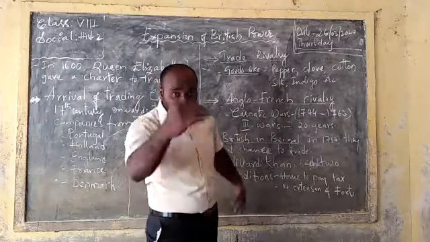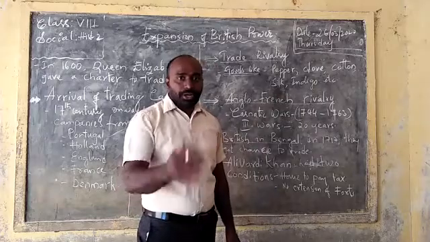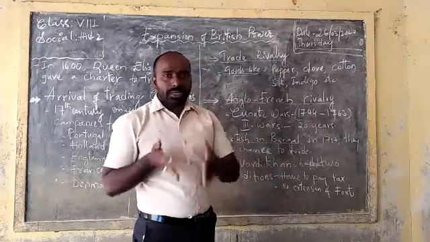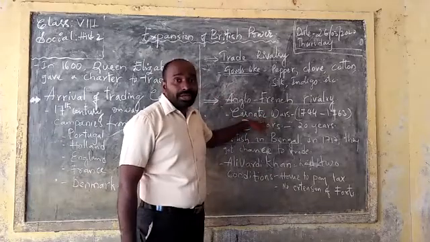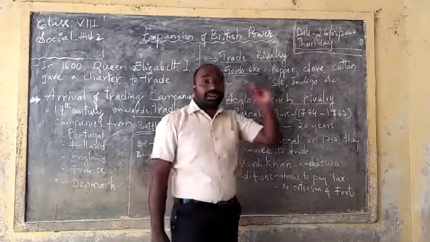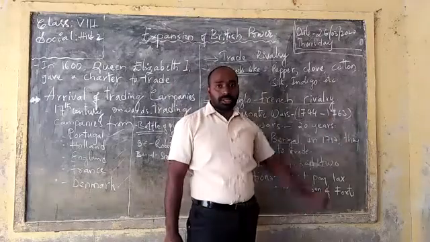This war started in the southern part of India, especially near the Tamil Nadu region. Understood, all of you? Tamil Nadu, Karnataka, Kerala, in those regions. So here, how many Carnatic wars took place? Three Carnatic wars took place from 1744 to 1783.